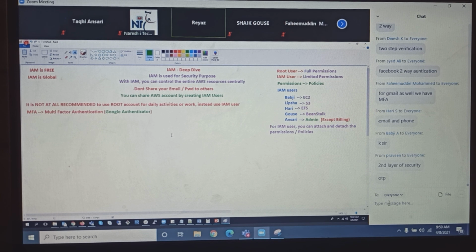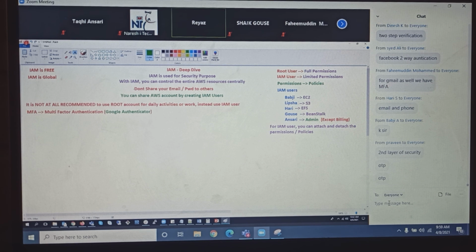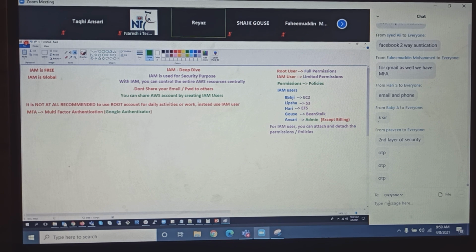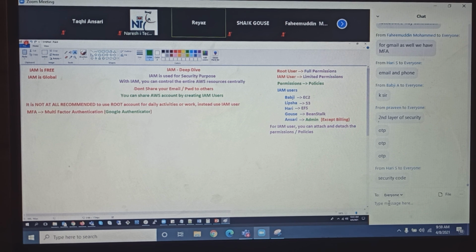Let's say for an IAM user, for Babji, I need to configure MFA so that whenever he puts in his username and password, you also need to put in an OTP. You need to put a code that is generated on your phone. You open the Google Authenticator app, a code is generated, and you give that code on the console. Then only you will be logged in to the AWS console. Till then, you cannot log in.